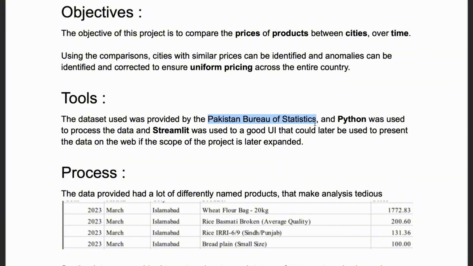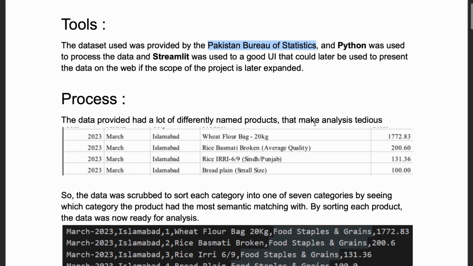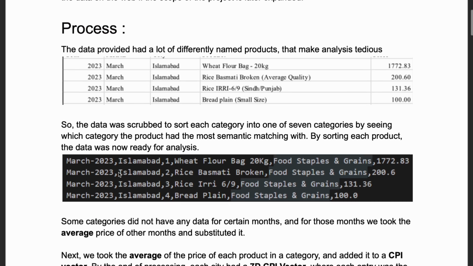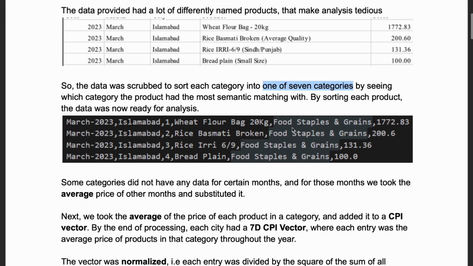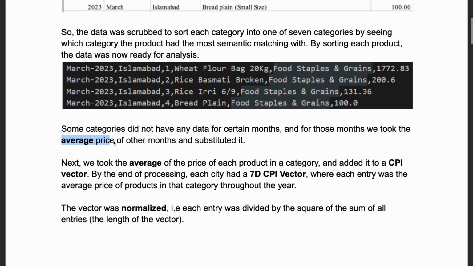Our motivation for using cosine similarity and network analysis is that simple price comparisons don't reveal structural relationships. The analysis is founded on a four-step process. Firstly, we had to handle the raw data. After scraping the data to sort differently named products, we assigned them to one of our seven major categories: food staple, utilities, etc. We then handled the missing months by substituting the average price of the other months.